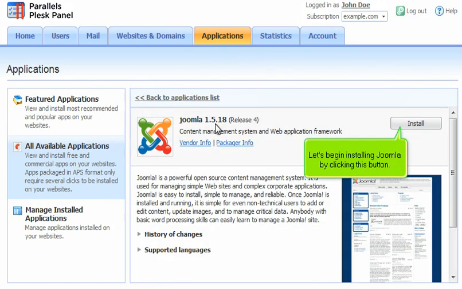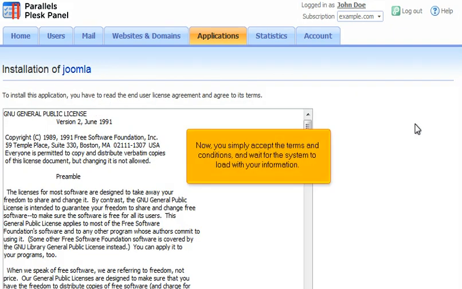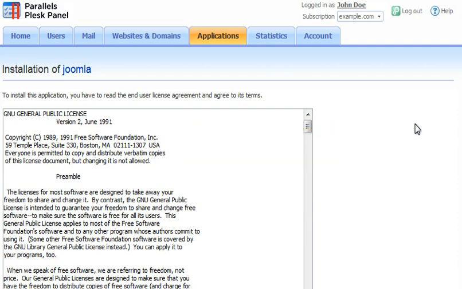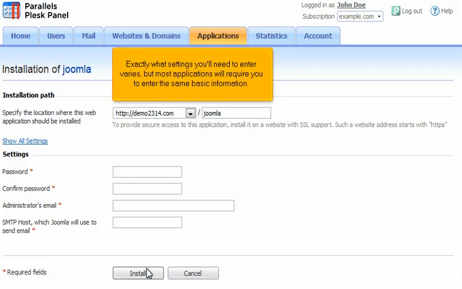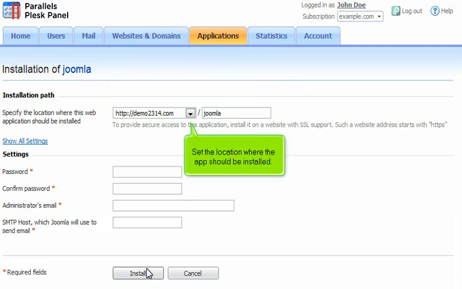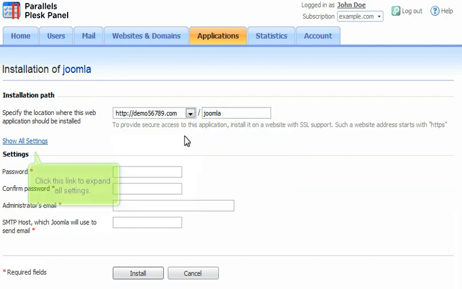Let's begin installing Joomla by clicking this button. Now, you simply accept the terms and conditions and wait for the system to load with your information. Exactly what settings you'll need to enter varies, but most applications will require you to enter the same basic information. Set the location where the app should be installed. Click this link to expand all settings.